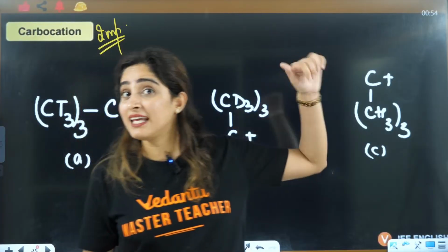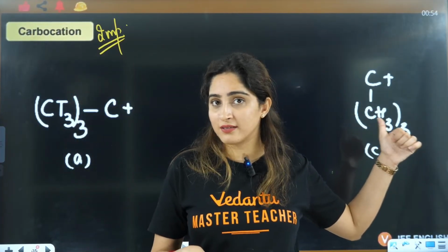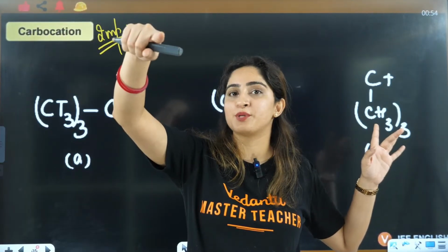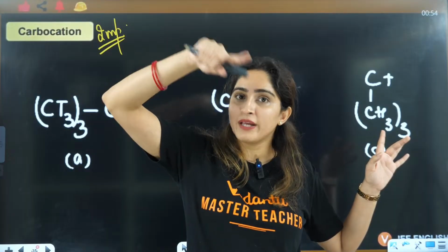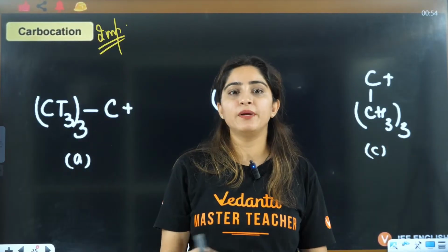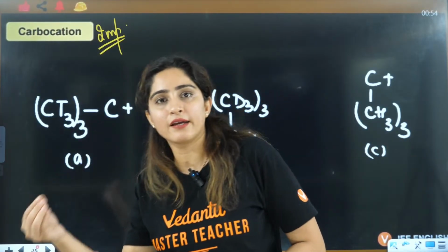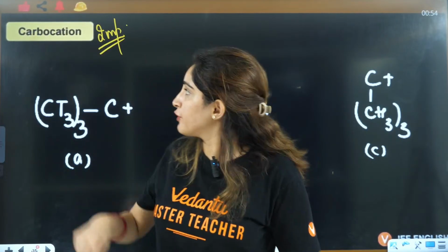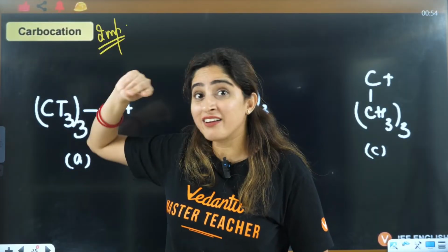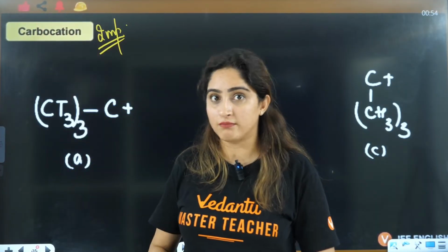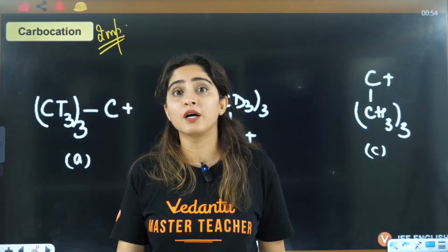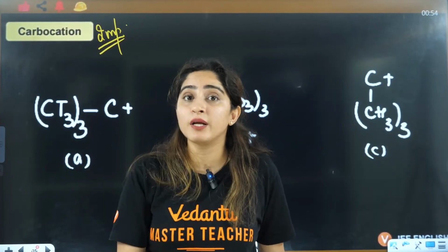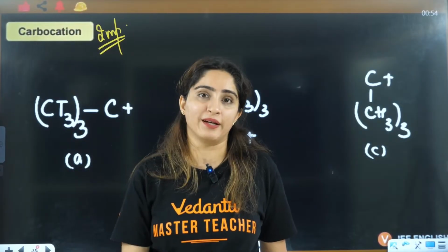And these concepts that you can see here, this is applied throughout organic chemistry. Throughout means throughout. For example, you will see a reaction which has the formation of carbocation as intermediate. If you don't know the stability of carbocation, rearrangement we'll learn about in the upcoming lectures. If you don't know which is more stable, you won't be able to understand rearrangement, right?